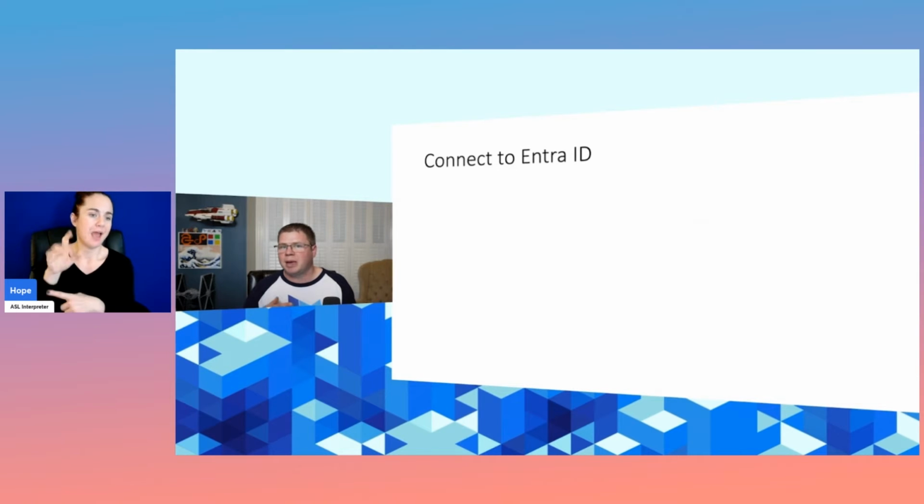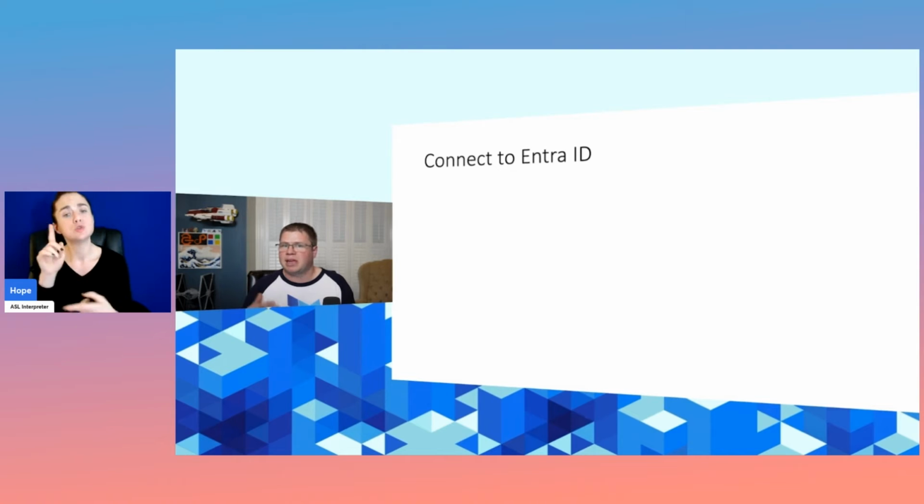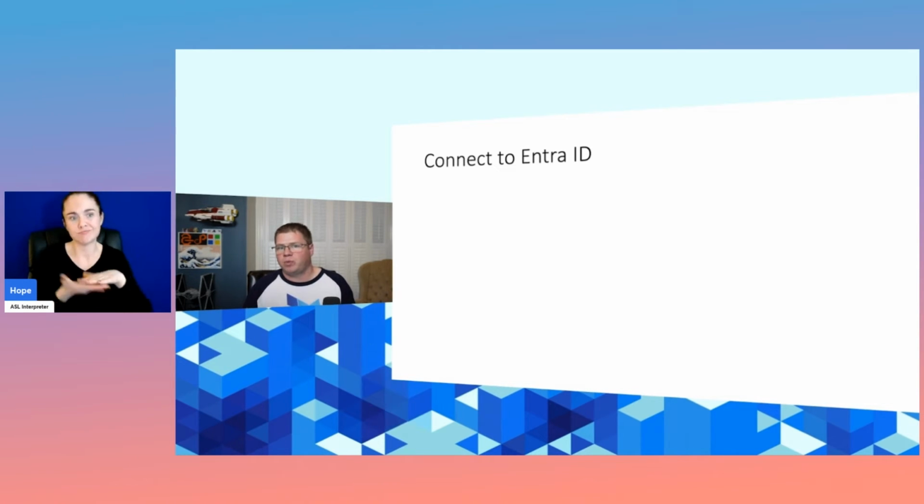So far, we've been connecting with Entra ID, but not explicitly. We've been using Azure Managed Identity to do most of the work for us. Now we really want to be able to enable role-based access control and Entra ID entities to be used within our cluster.